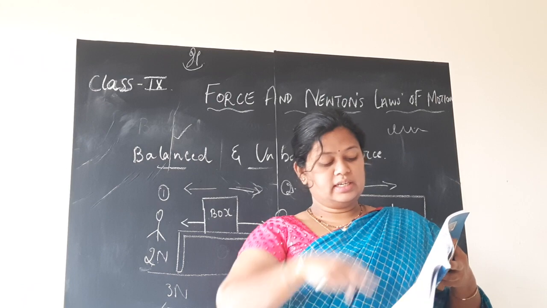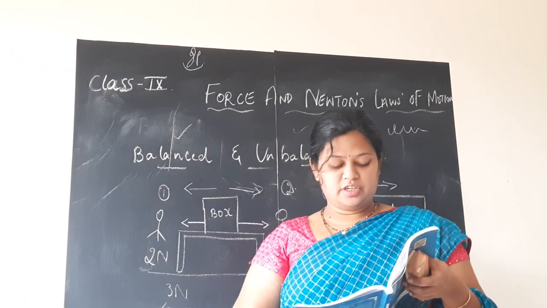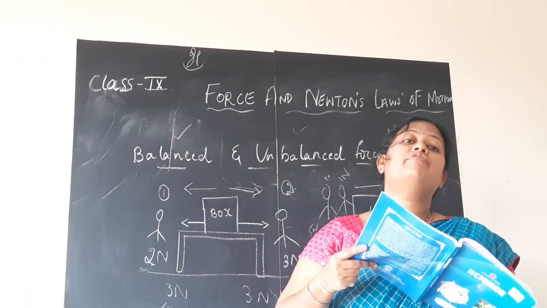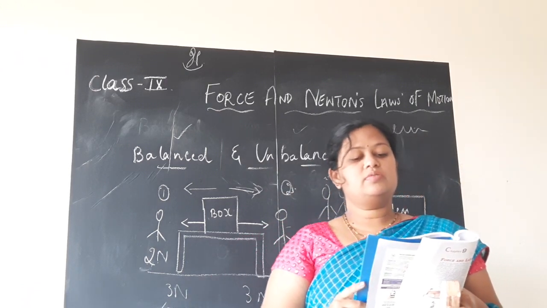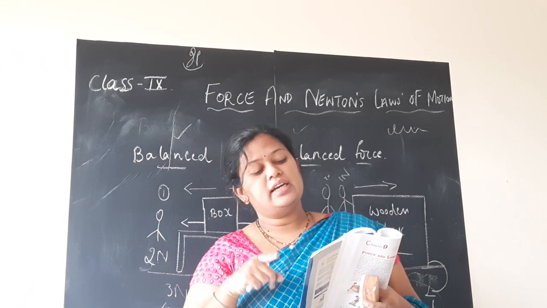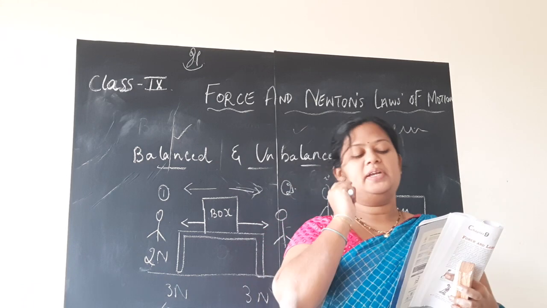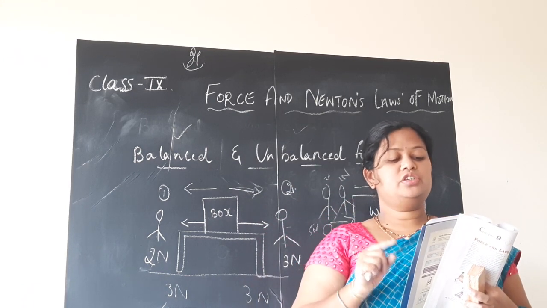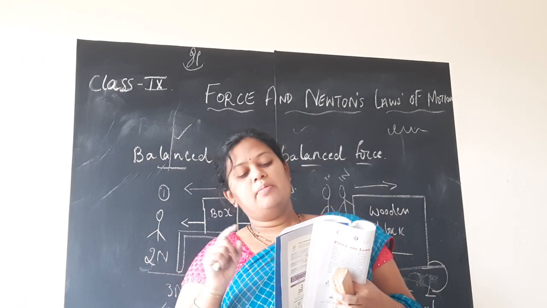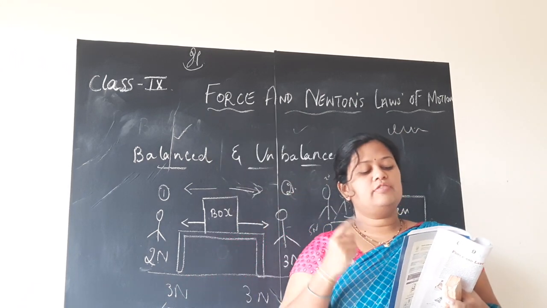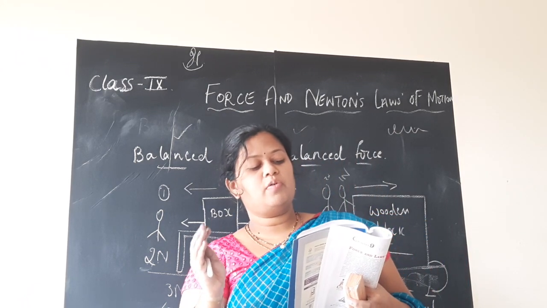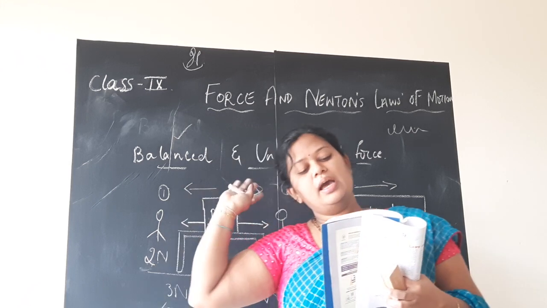Now, let us consider the second example explained in your textbook. What happens when some children try to push a box on a rough floor? If they push the box with a small force, the box does not move. Why? Because of friction acting in a direction opposite to the push. Please underline that in your textbook. This frictional force arises between two surfaces in contact, in this case between the bottom of the box and the floor's rough surface. It balances the pushing force and therefore the box does not move. The force is getting balanced.